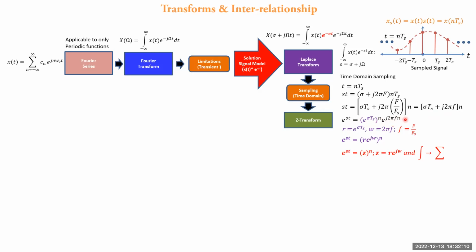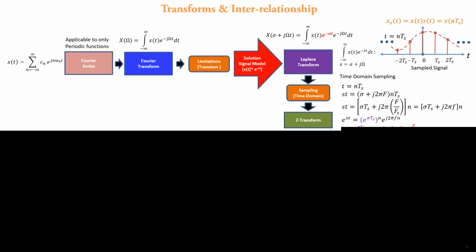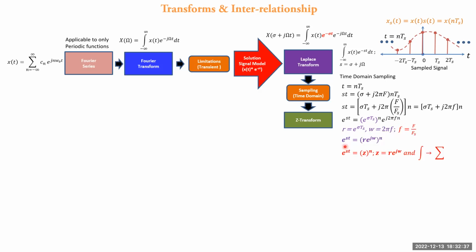Now here n becomes a power, and the new quantities are r equal to e raised to sigma Ts, a real value, and omega equal to 2 pi f, where f is f by fs, which is called the normalized frequency or digital frequency. Therefore, e raised to st is equal to r into e raised to j omega, raised to n.